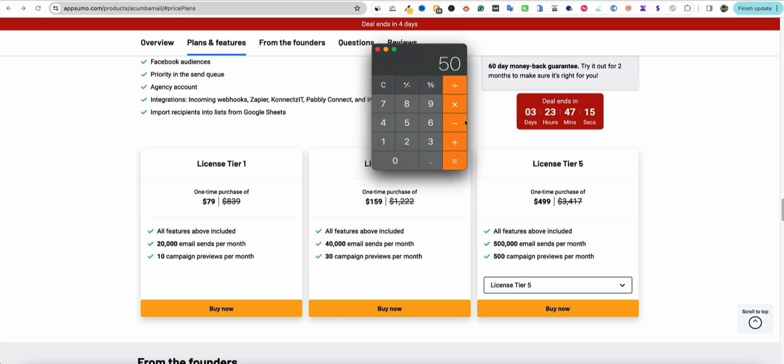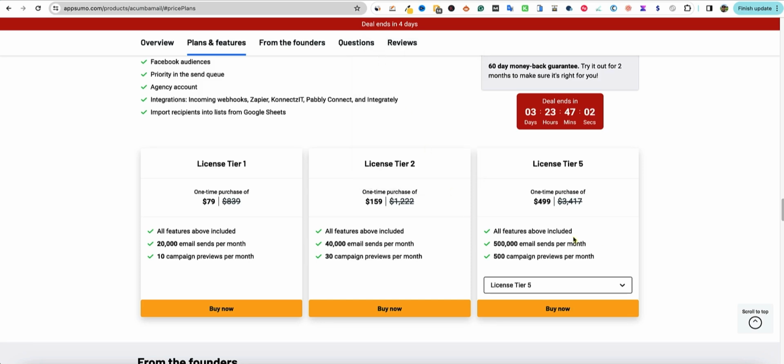What is this going to get you? So you'd be able to send them 50 emails divided by, let's just say, 30 days a month. So you'd be able to email them every single day of the month. So this is really going to be one of those tools that if you're going to go for it,